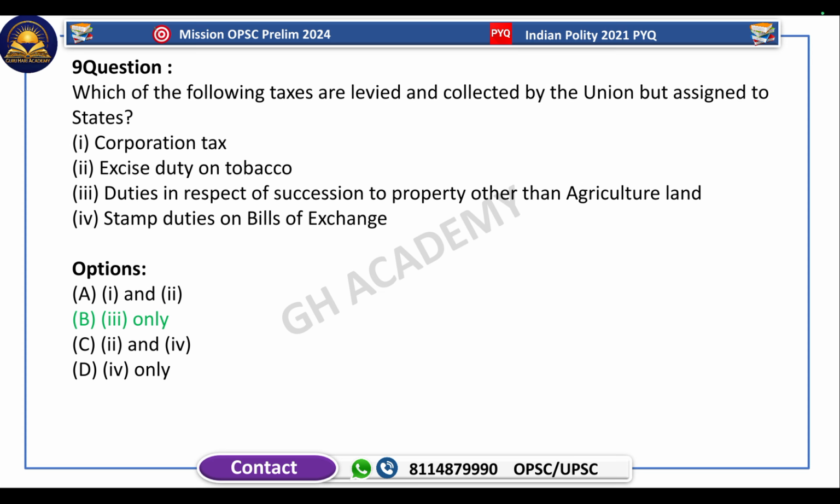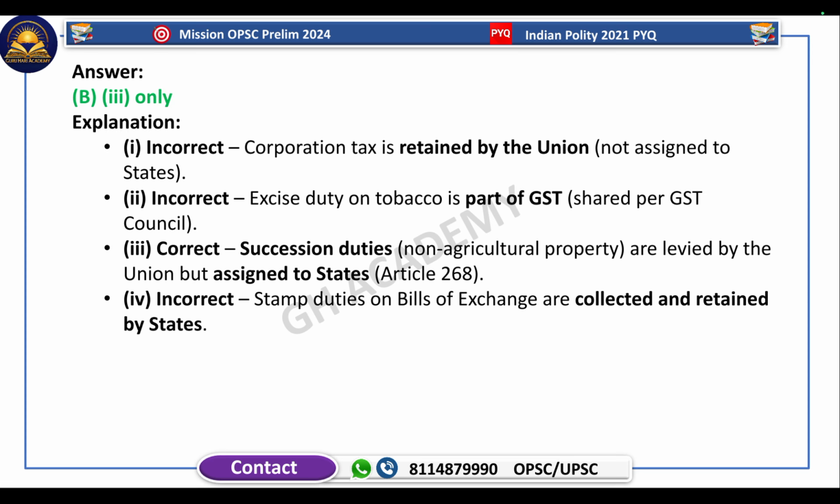Here is the explanation. Corporate tax is retained by the Union, not given or assigned to the states. Excise duty on tobacco is a part of GST, so it's shared as per the GST Council's recommendation. Succession duties are levied by the Union but assigned to states. Stamp duties on bills of exchange are collected and retained by the states.